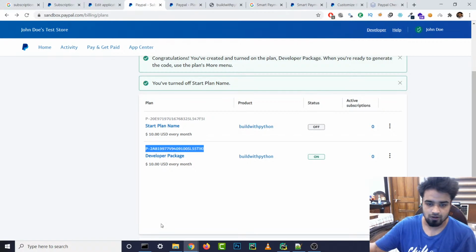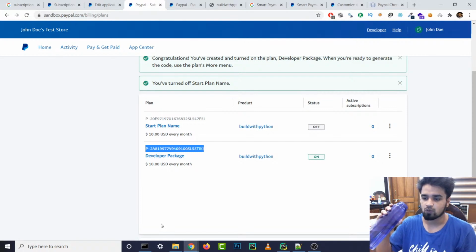pasting. Paste client ID in your environment variable for security reasons. Yeah, I will probably do that, but right now it's just sandbox stuff, so we don't have to worry about it.